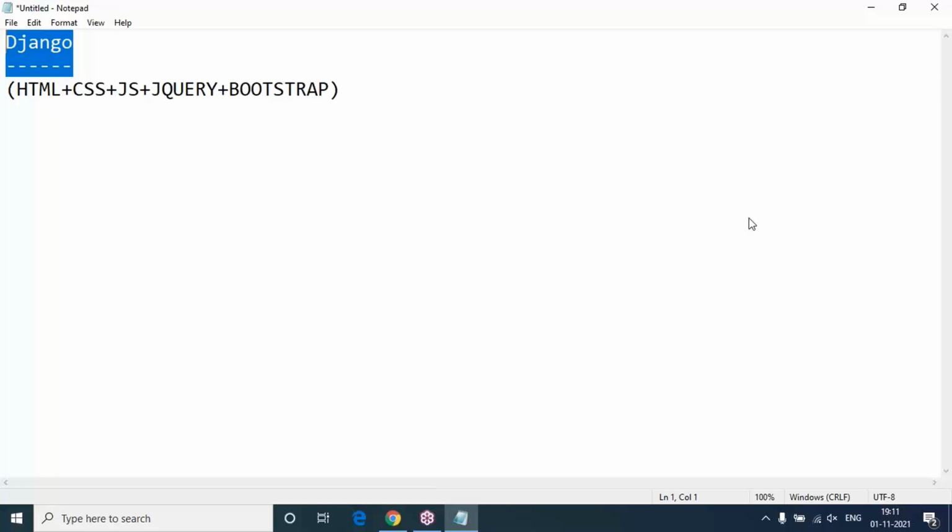For web application purposes, every web developer should be aware of at least the basics of UI technologies, which I'm going to cover clearly here. Now, coming to the point: what is Django?